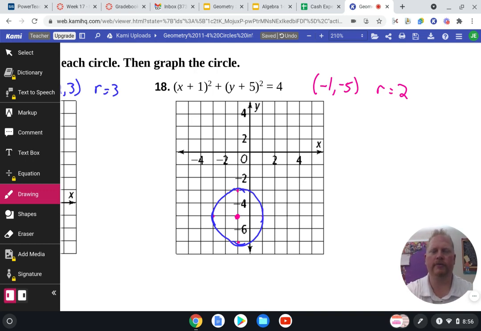And there's my circle. Hopefully this lesson wasn't too bad for you. I think it's fairly straightforward, but let me know what you think. Either ask me questions in class or email, and I'll be glad to help you in any way possible.